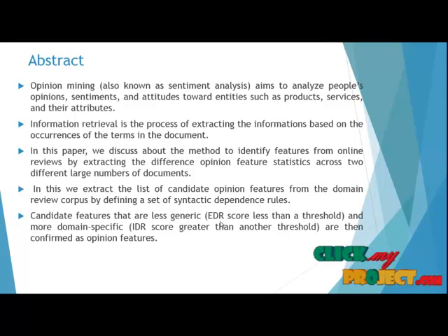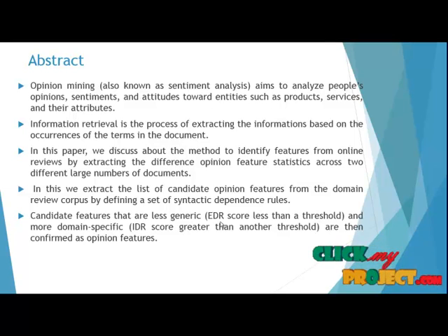One key finding of our work is the distributional structure of an opinion feature in a given domain-dependent review corpus. First, several syntactic dependency sources are used to generate a list of candidate features from a given domain review corpus, for example, cell phone or hotel reviews.